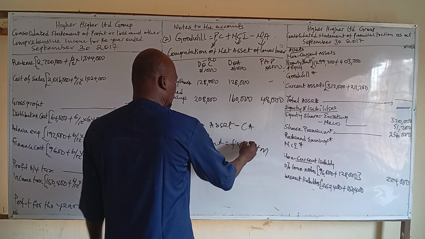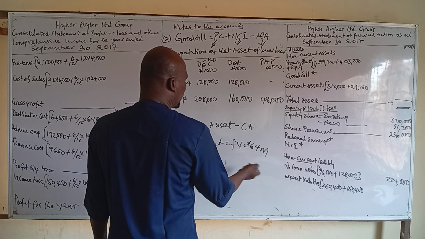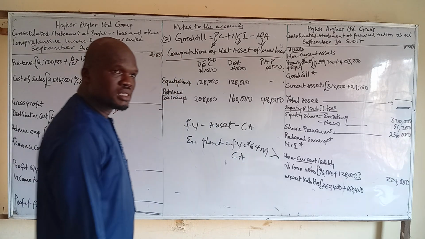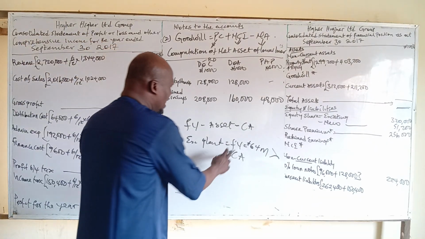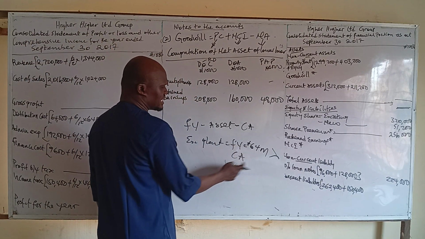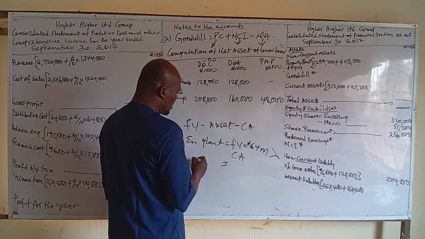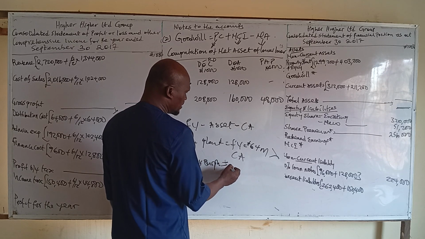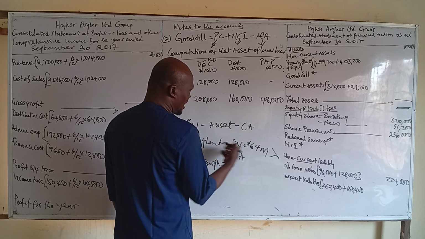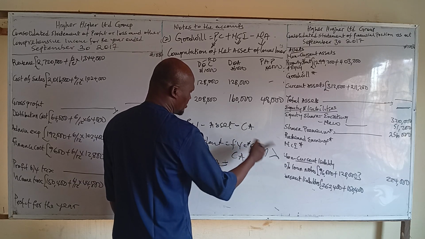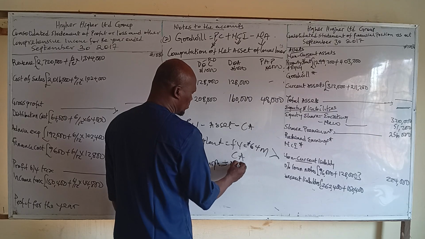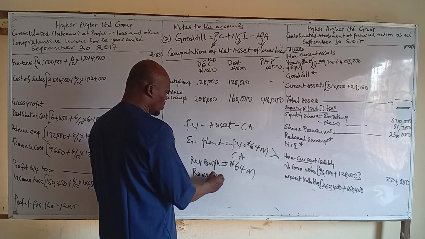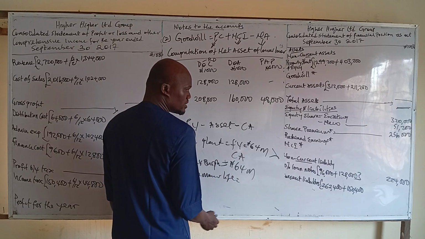In excess of the carrying amount. Greater than carrying amount, is that not? And it had a remaining life of 5 years. Where the fair value is greater than the carrying amount, then we say the valuation was a surplus. The fair value of that plant is higher than the carrying amount, so the surplus is 64 million. The remaining useful life is 5 years.